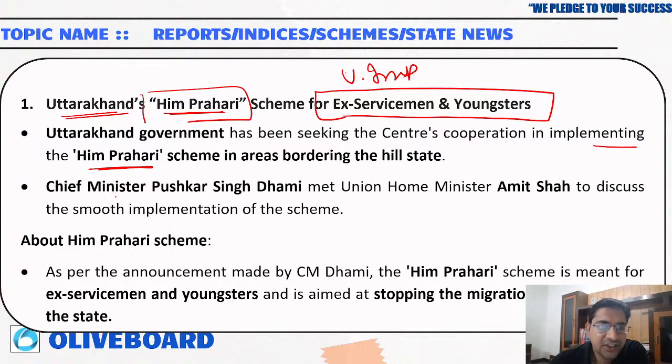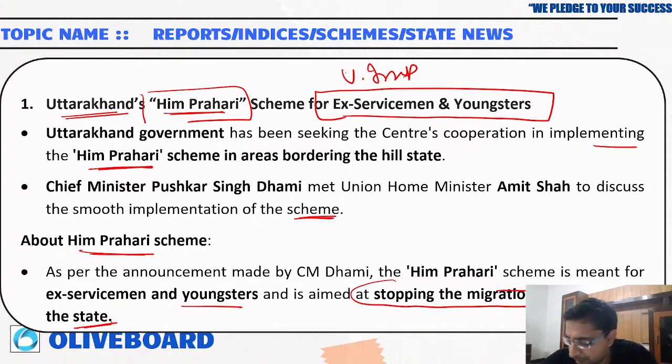Chief Minister Pushkar Singh Dhami met Union Minister Amit Shah to discuss smooth implementation of the scheme. So, what is this Him Pahari scheme? It is a scheme for ex-servicemen and youngsters aimed at stopping migration of people from the state, so that more employment and other opportunities can be provided in the state itself.